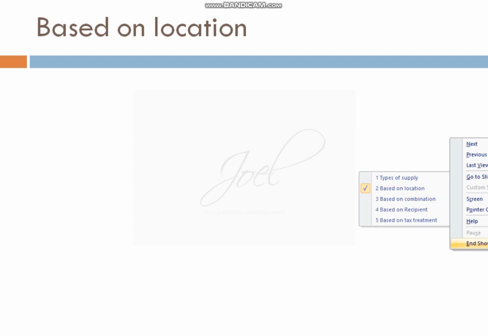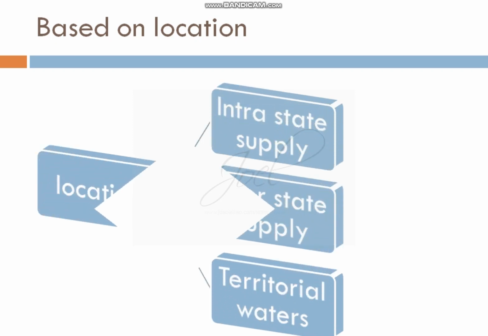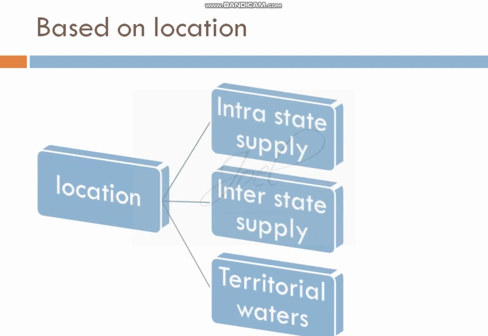Based on location, this particular GST supply has been divided into three types. Three types of supplies we can consider under the GST Act when it comes to the location of the supplier. One is intrastate supply, interstate supply, and the other one is territorial waters. We'll see each of them based on the location of the seller and buyer.